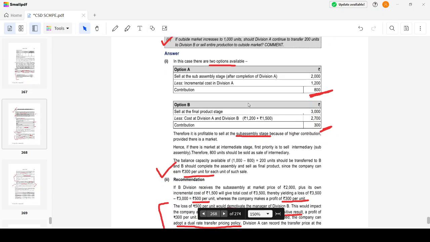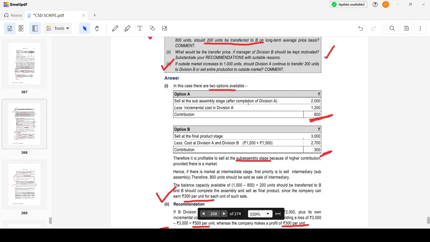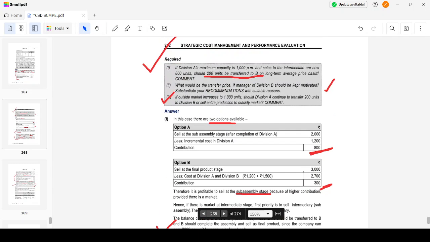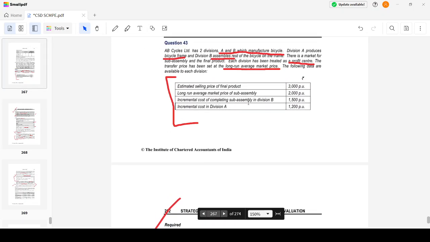Then the second question was: what would be the transfer price if the manager of division B should be kept motivated? Substantiate your reason. See, if I'm going to transfer at the long-term average market price, then for division A, the contribution will be 2,000 minus 1,200. 800 will be the contribution per unit.